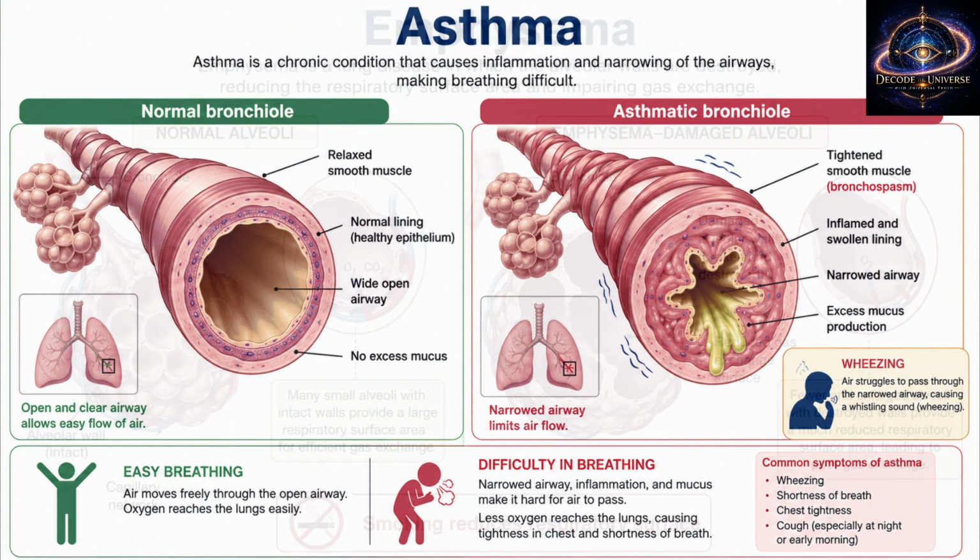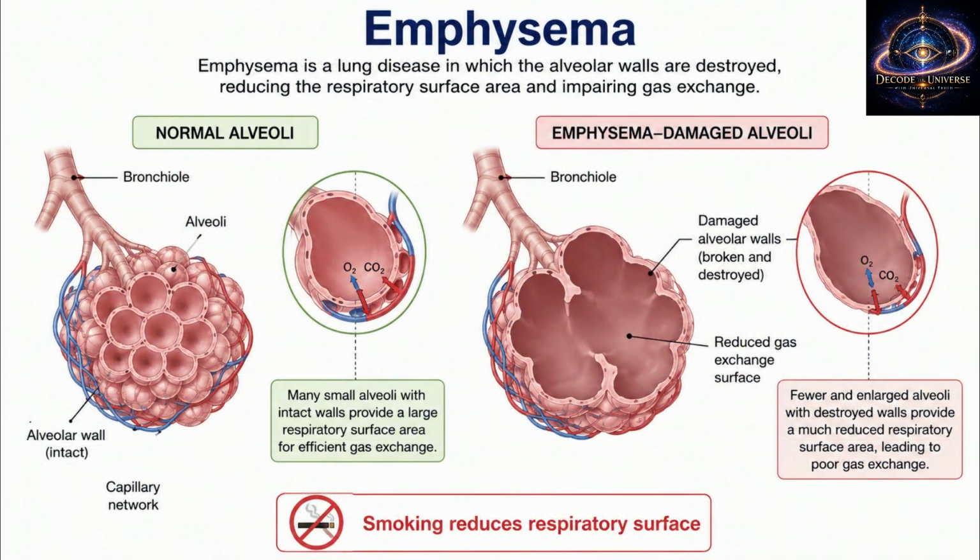12. Disorders of respiratory system. Asthma: difficulty in breathing with wheezing due to inflammation of bronchi and bronchioles. Emphysema: alveolar walls are damaged. Respiratory surface decreases. Cigarette smoking is a major cause.